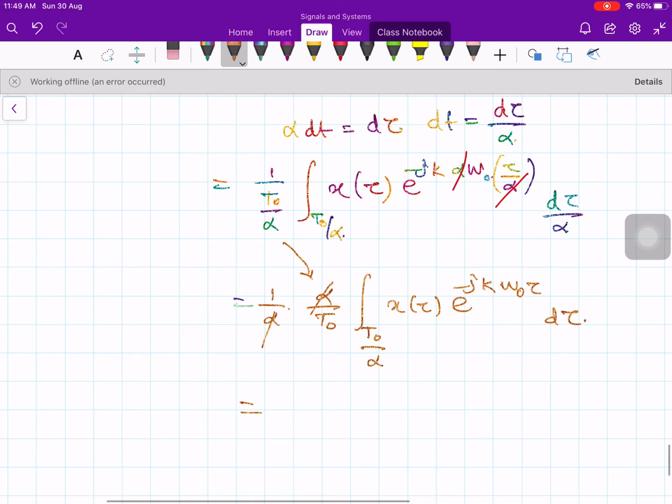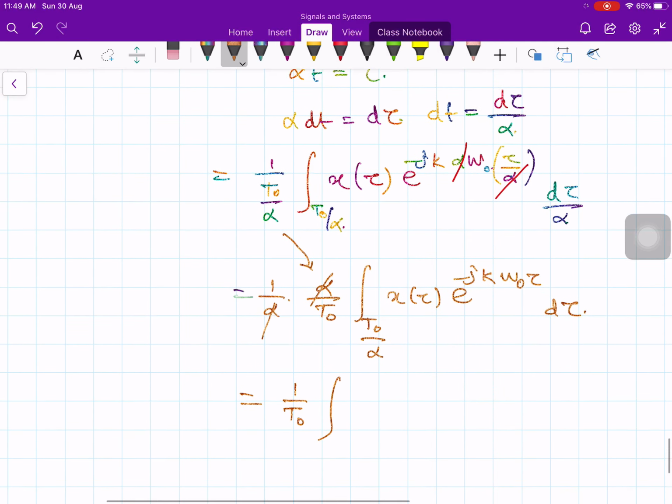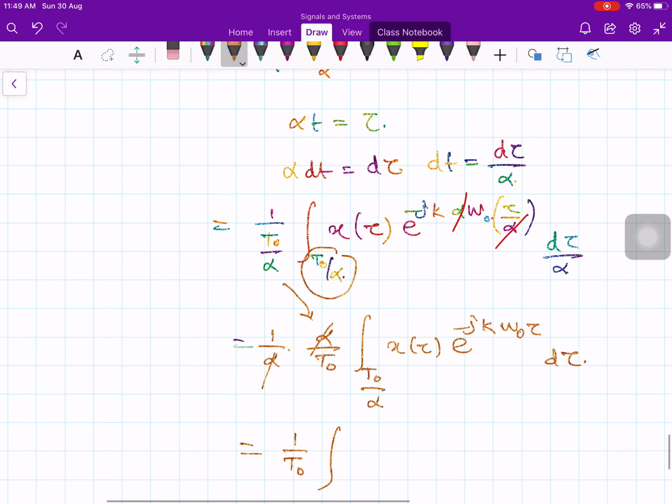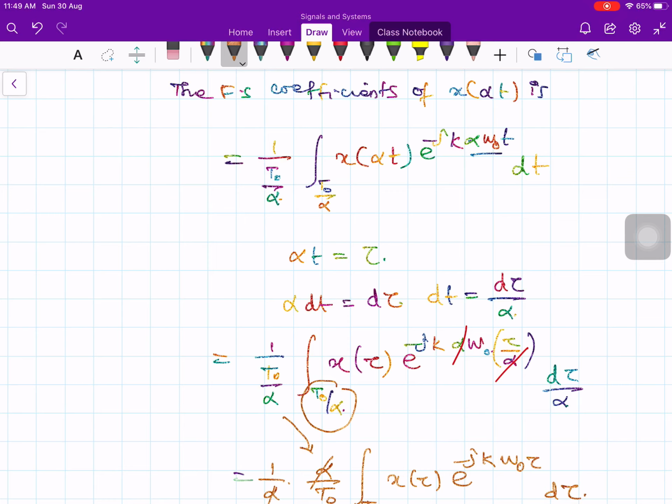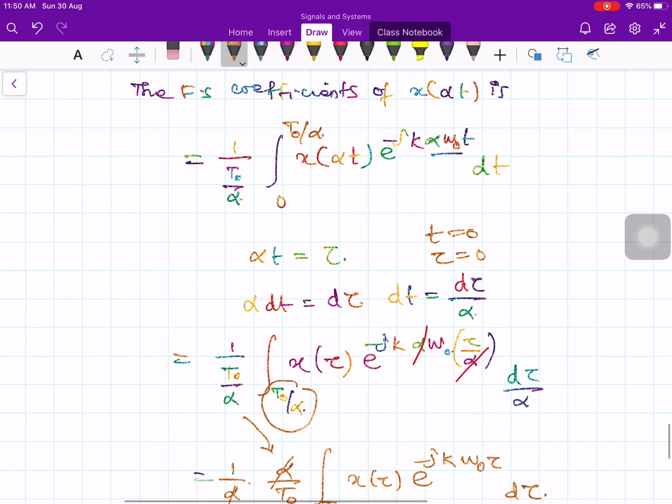So 1 over T naught integral of, what about this period? This period also changes. You can substitute that; let me write down the period as 0 to T naught by alpha, right? When t is equal to 0, then tau is also 0 for the lower limit.